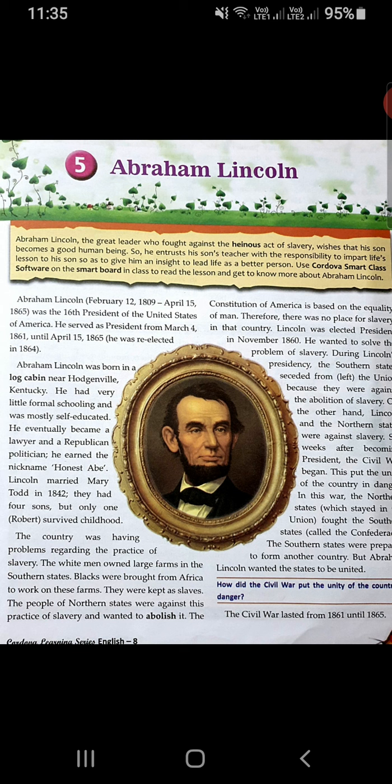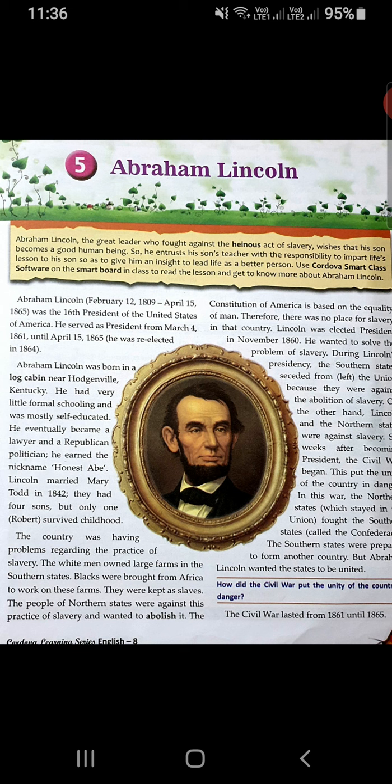They were against the abolition of slavery. They wanted slavery to be prevailing in America. On the other hand, Lincoln and the northern states were against slavery. Six weeks after he became president, the Civil War began. This put the unity of the country in danger.